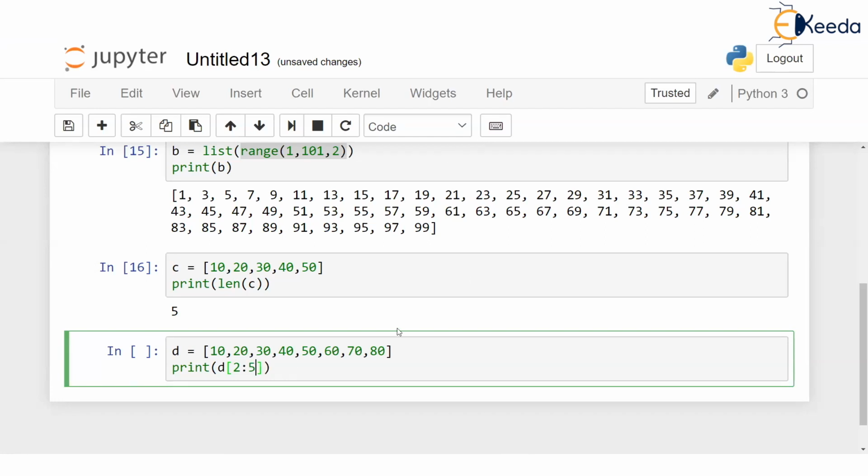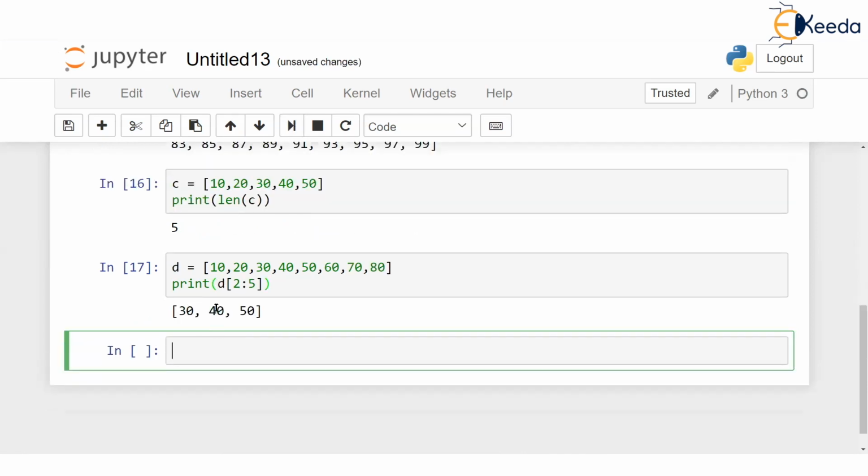Just be careful. 10 is the 0th element, 20 is first, 30 is second. So it will start printing from 30, and then 30 is second, 40 is third, and 50 is fourth. Just check, 50 is the fourth element. So if I run this, it's going to print 30, 40, 50. And the nice thing is, it has given the output in list form.